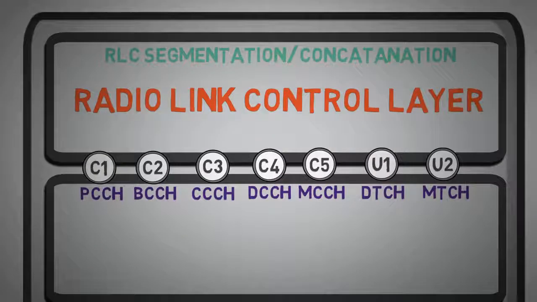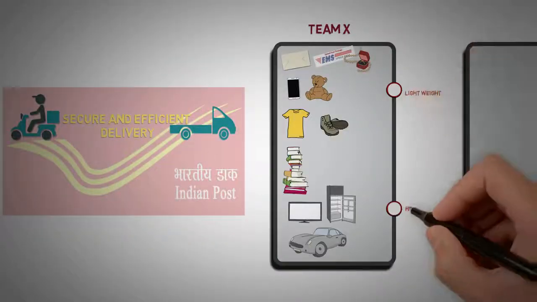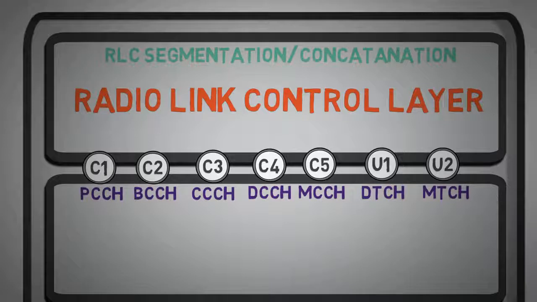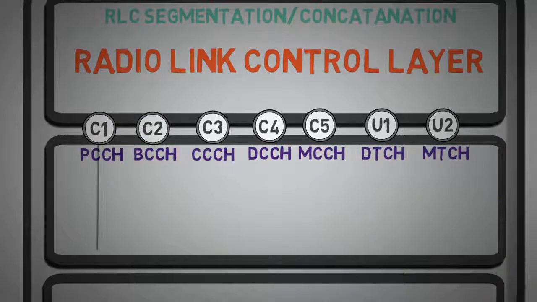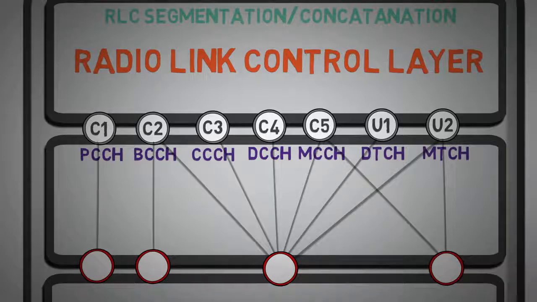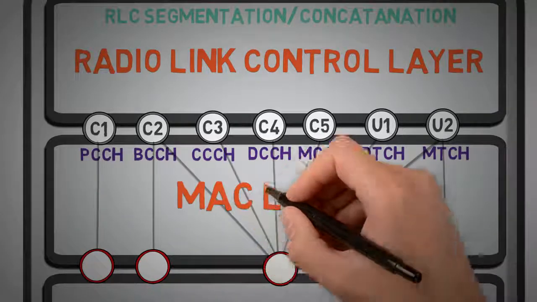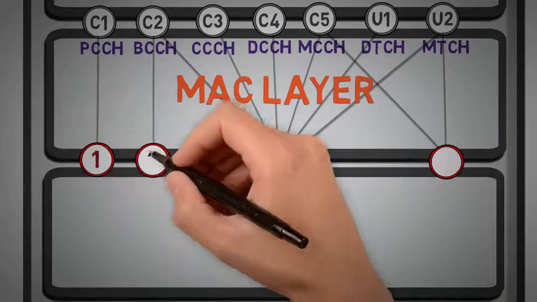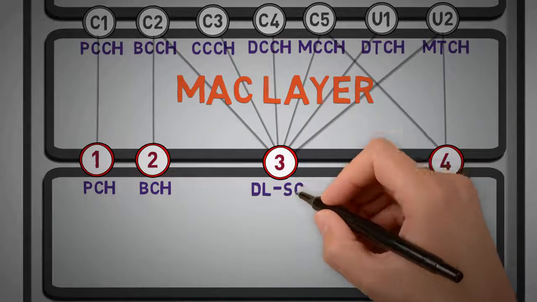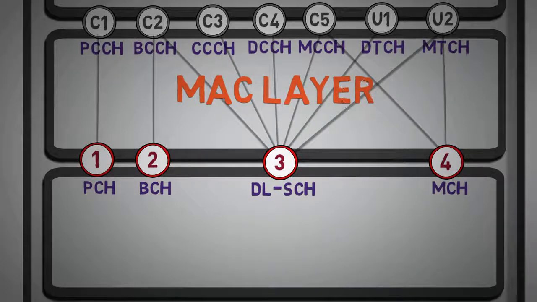These channels are like Team X in our example, who segregate the traffic on the basis of type of data. After segregation, we need to think of transportation for every logical channel. This is similar to assigning of transport vehicle in our example, which was performed by Team Y. Here this task is performed by the MAC layer. In downlink, 4 types of transport channels are used, from which the paging and broadcast channels are mapped one-to-one from respective logical channels, and the remaining downlink shared channel is mapped from multiple logical channels.